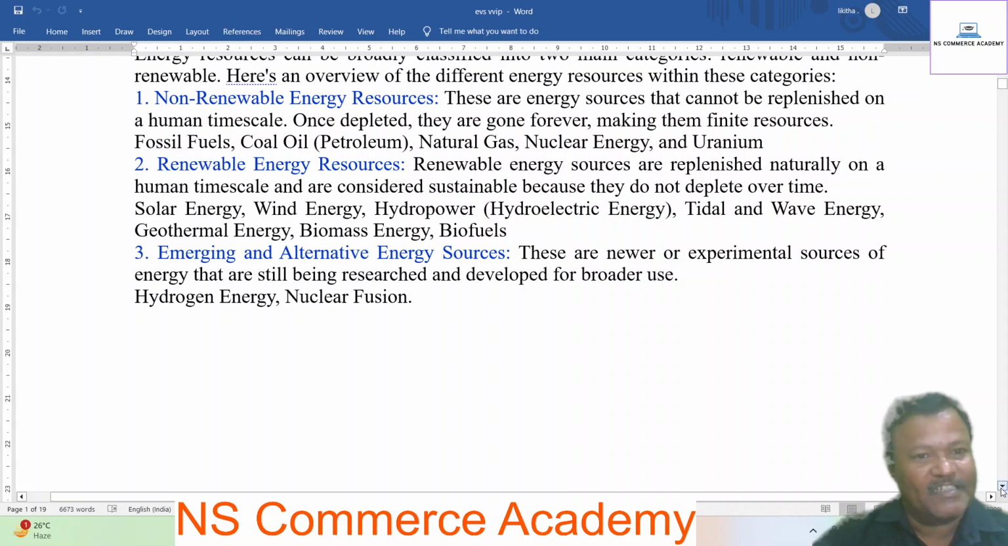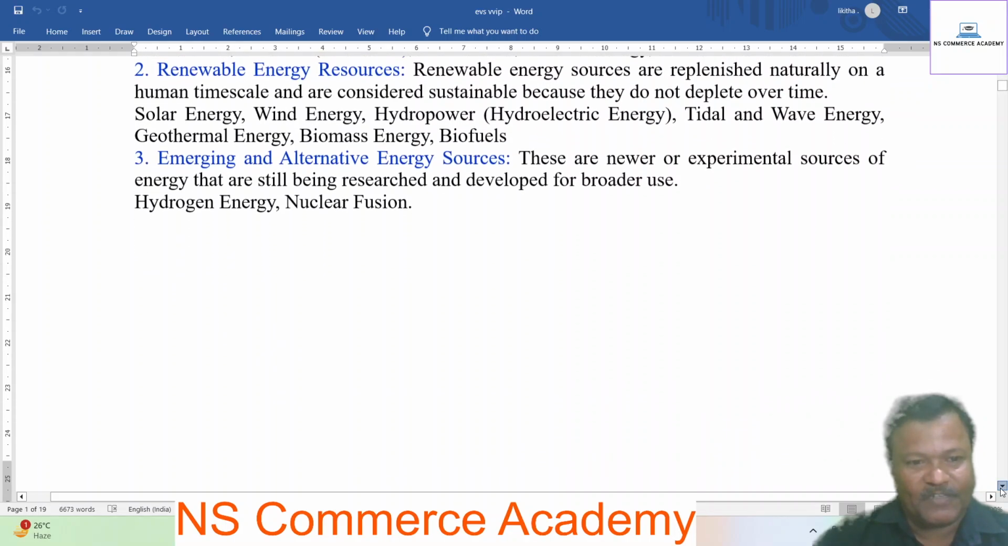Next, third category is emerging and alternative energy resources. These are newer or experimental sources of energy that are still being researched and developed for broader use. Hydrogen energy and nuclear fusion.